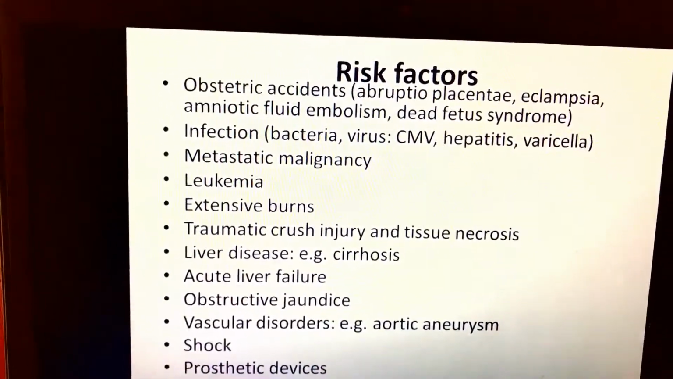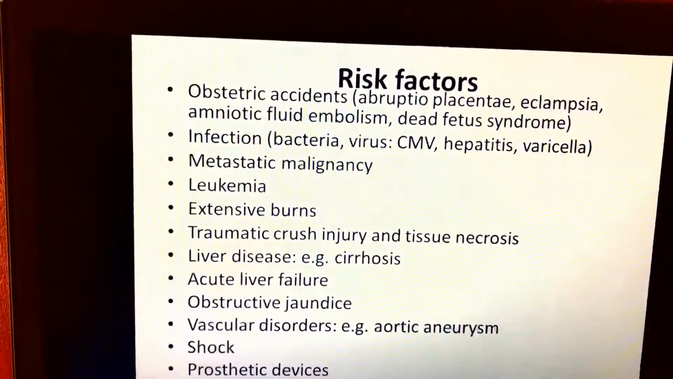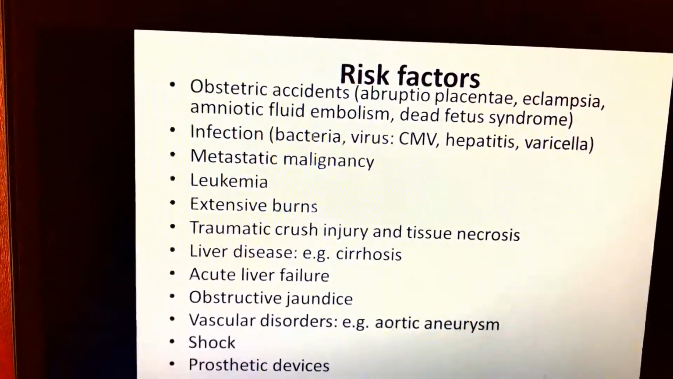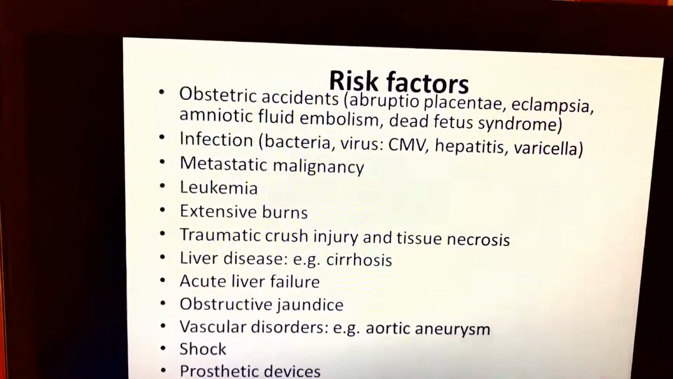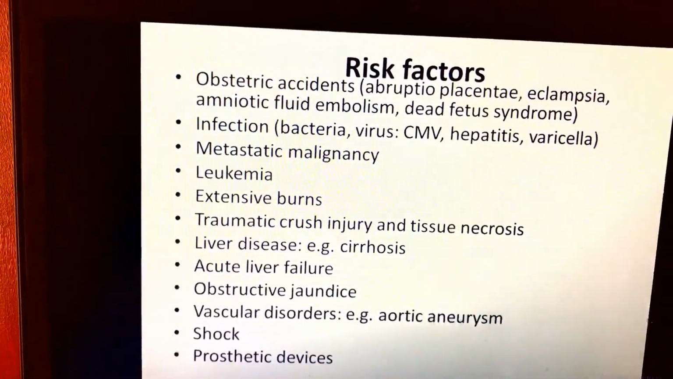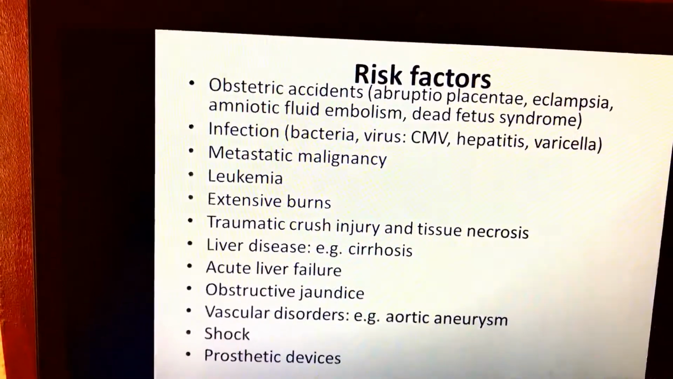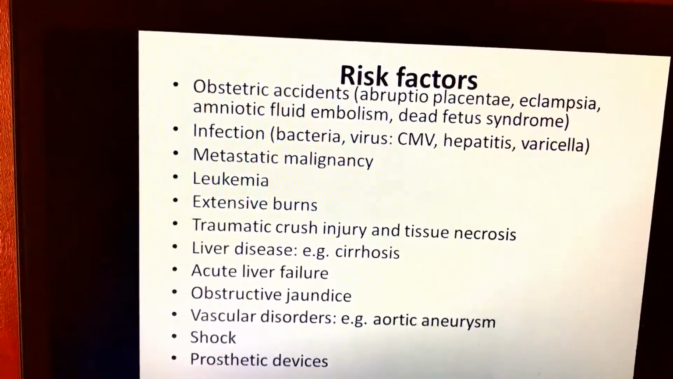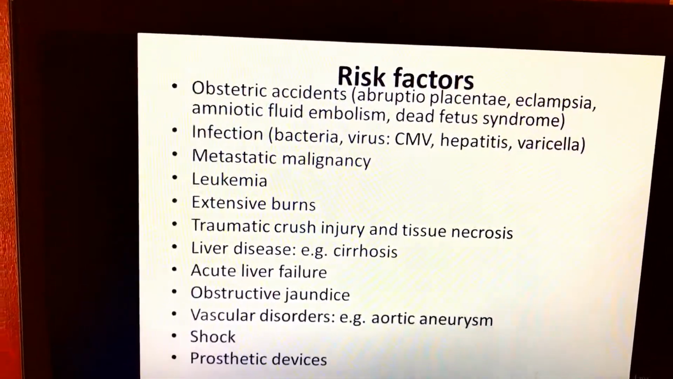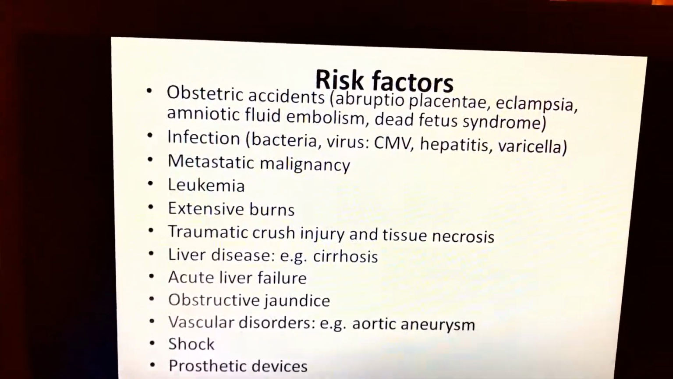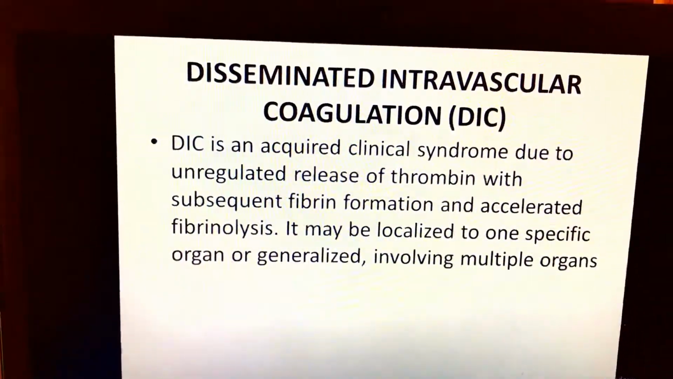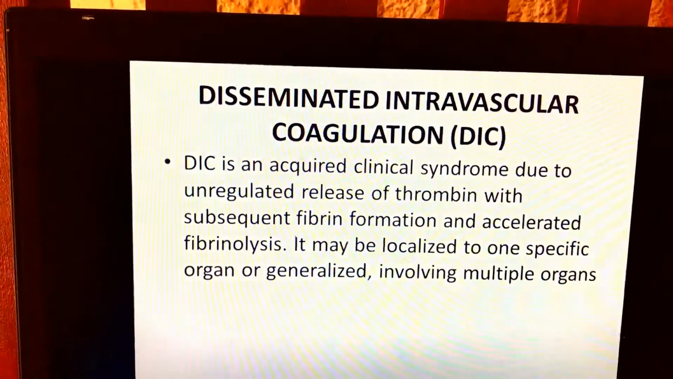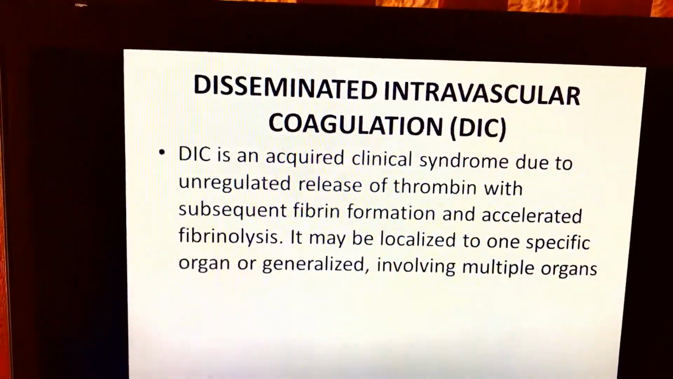Ulcerative jaundice, a vascular disorder also, aortic aneurysm. This is the rupture of the artery. Shock, and the prosthetic devices that can cause multiple clots in the system. This will be called DIC, disseminated intravascular coagulation. So we will see the coagulation anywhere.